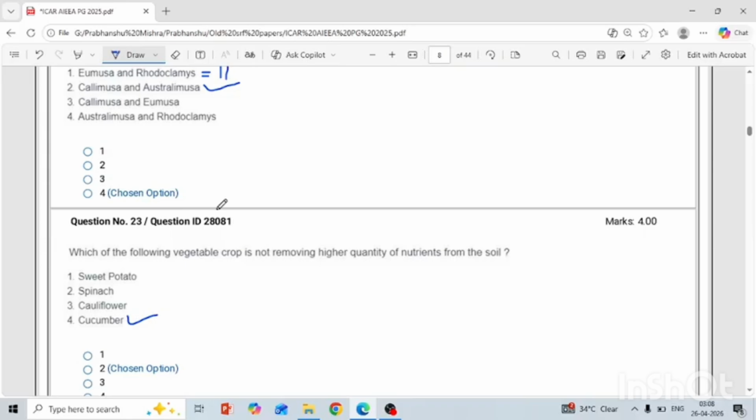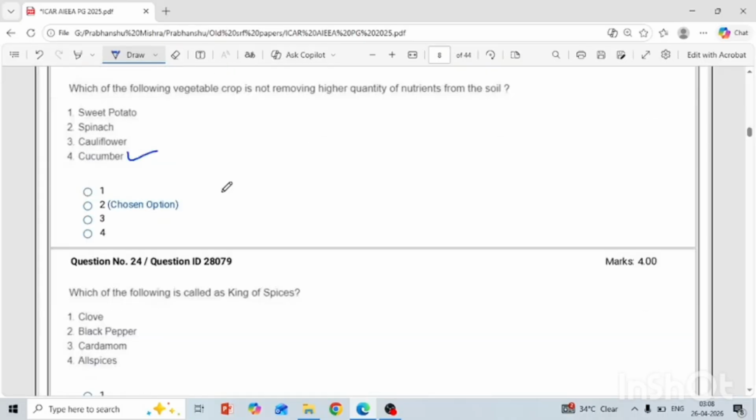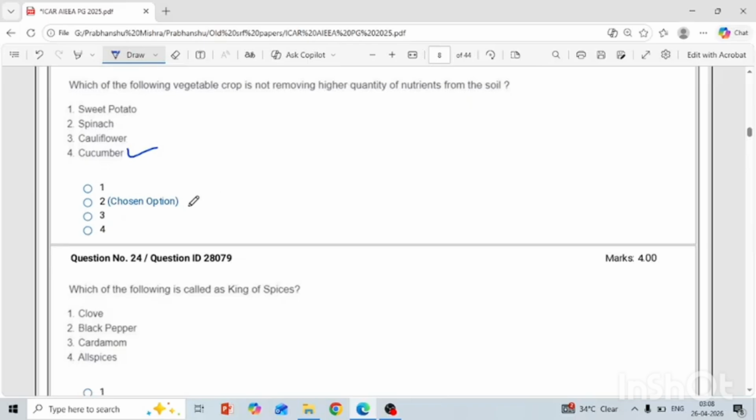Okay. Which of the following vegetable crops does not remove a higher quantity of nutrients from the soil? So you have the options sweet potato, spinach, cauliflower, cucumber. Those crops which have high dry matter content have high potential to use the nutrients. And here your answer is cucumber, because cucumber has the maximum water content, up to 96 to 97%, therefore it requires only a less quantity of nutrients.